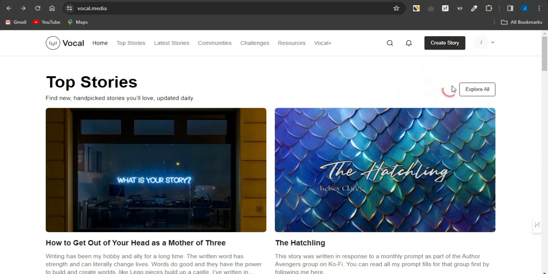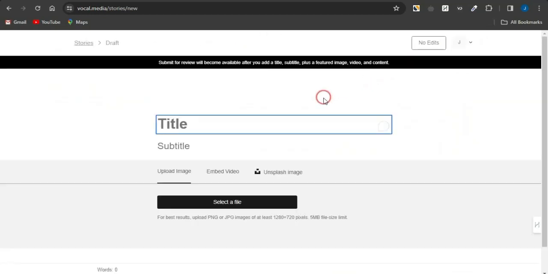Now that's quite amazing. All you need to do is click on create story, and after signing up, you just need to go on to giving it a very cool title.